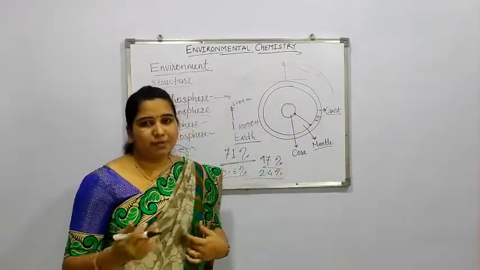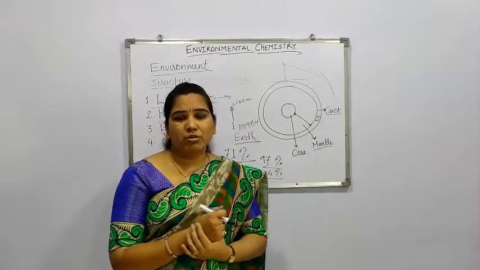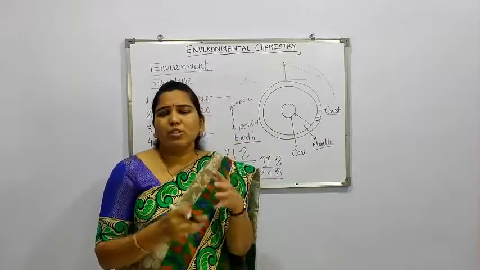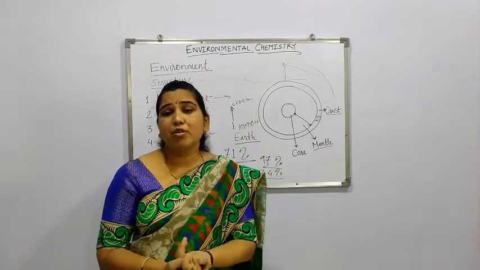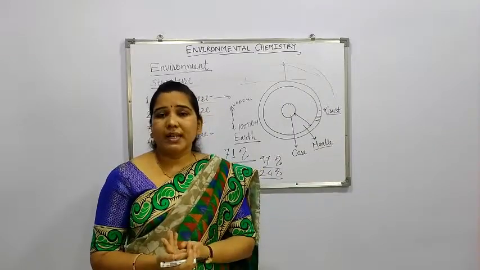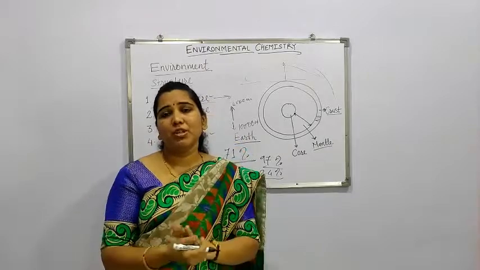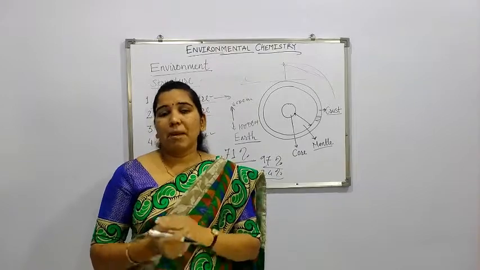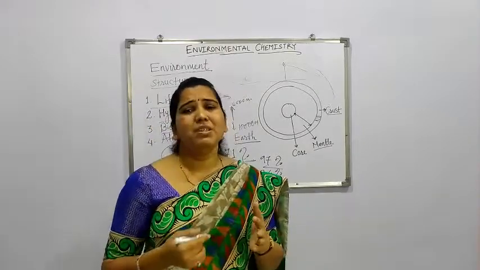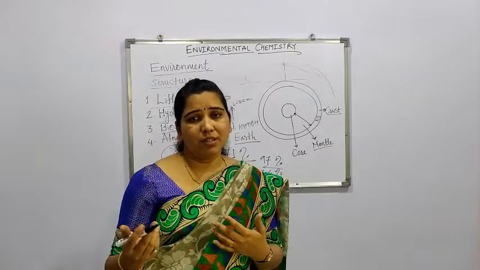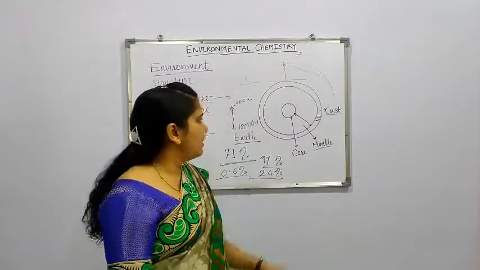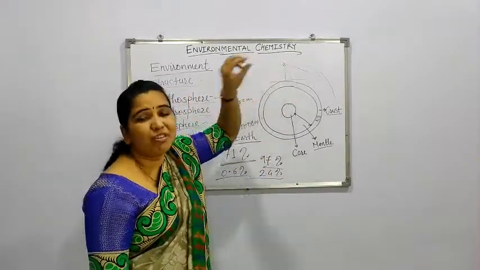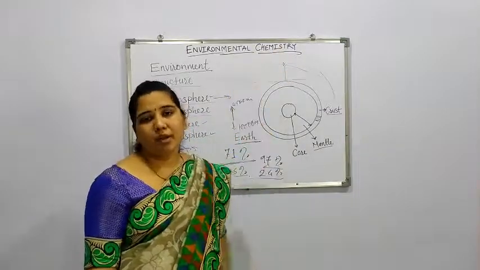If we see the moon, there is no atmosphere, so when sun rays fall on the moon, because of the absence of atmosphere there is no absorption of heat, and that's why it has a very low temperature whenever sun rays do not fall on the moon surface. The temperature may be somewhat hundreds of degrees below zero Celsius. So there is no life found there, and only because of the atmosphere and its different gases is life there on the earth surface.